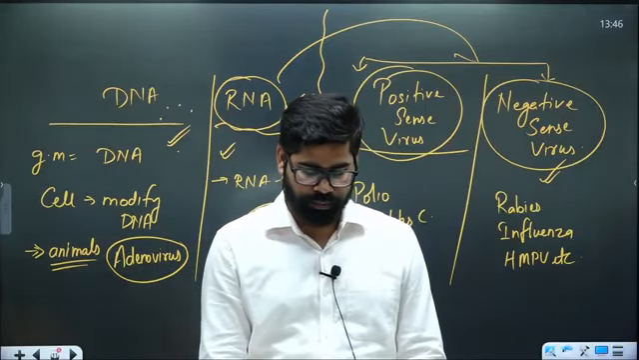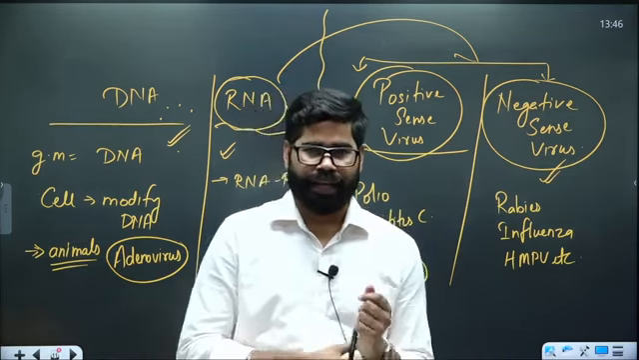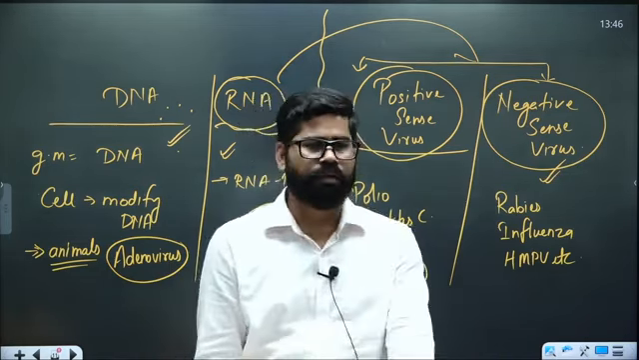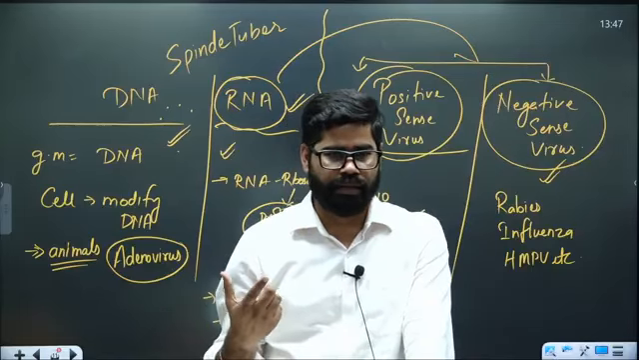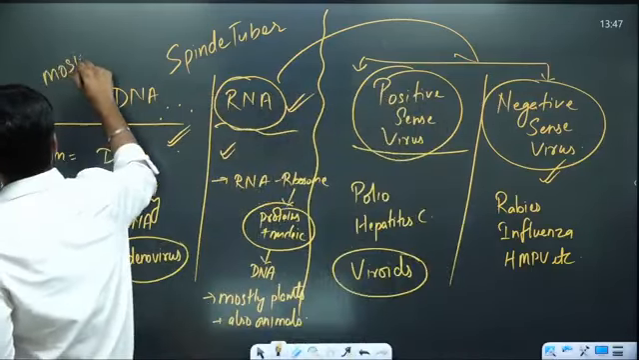For example, spindle tuber disease in potato. Tobacco also has this one problem, mosaic disease. So there is also one thing called mosaic disease in tobacco.